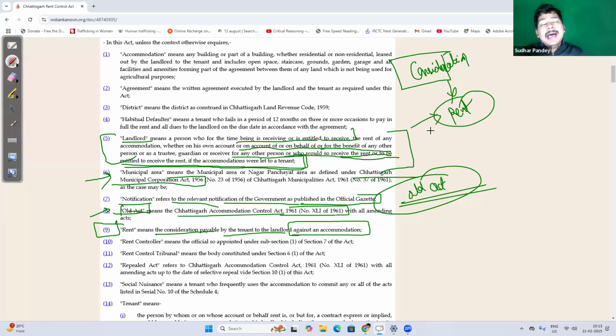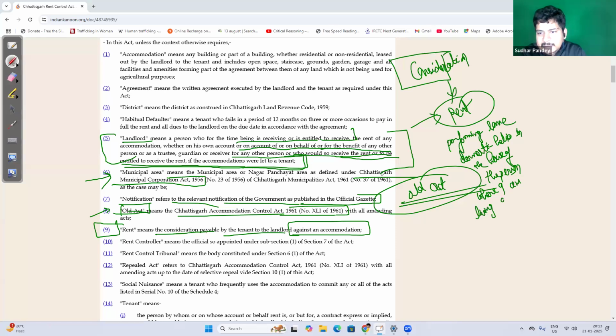So let's assume that I'm living in this house as a tenant, and I am performing some domestic help in the house of the person where I am living, and paying 2000 rupees a month as rent.